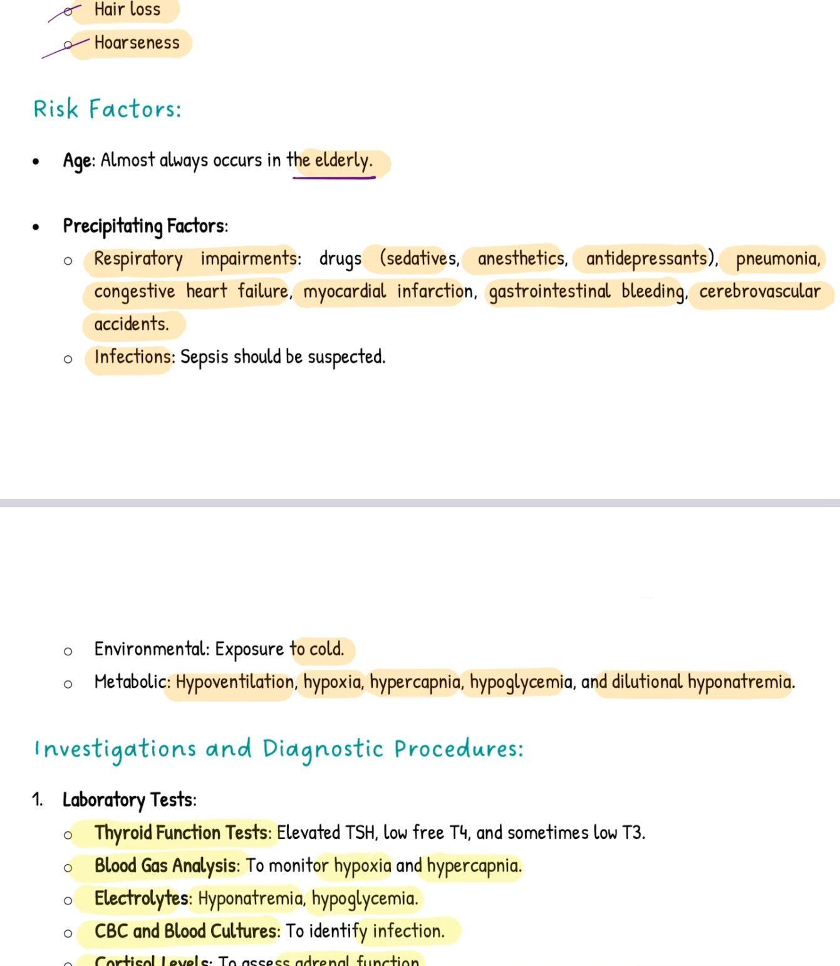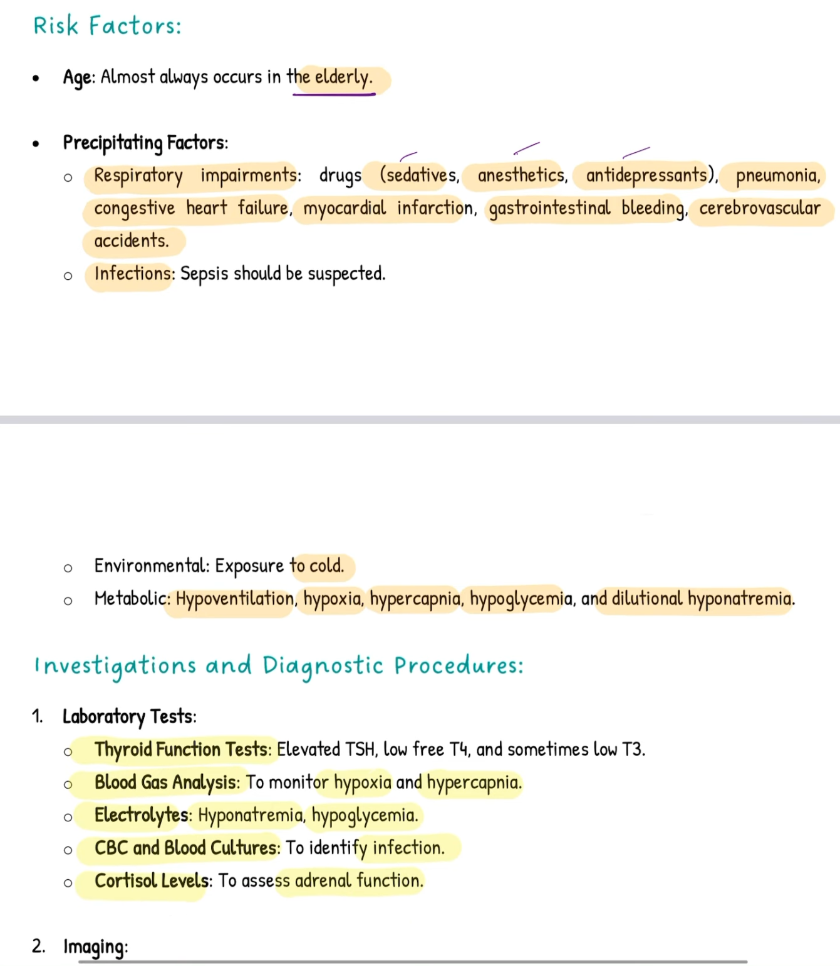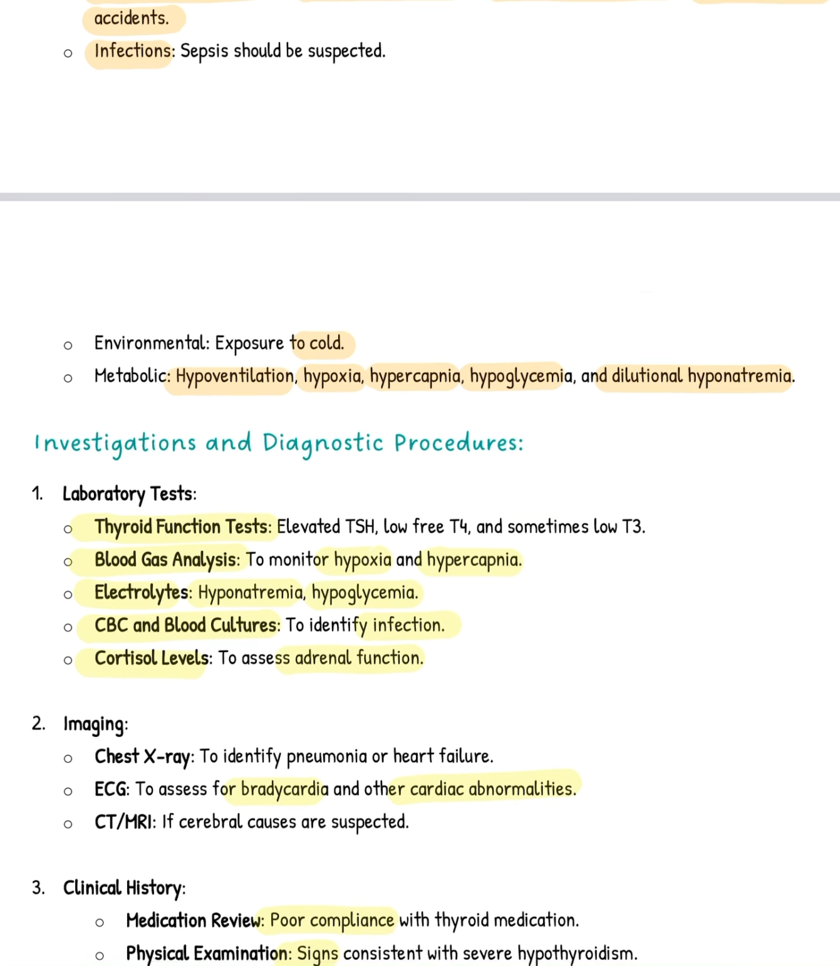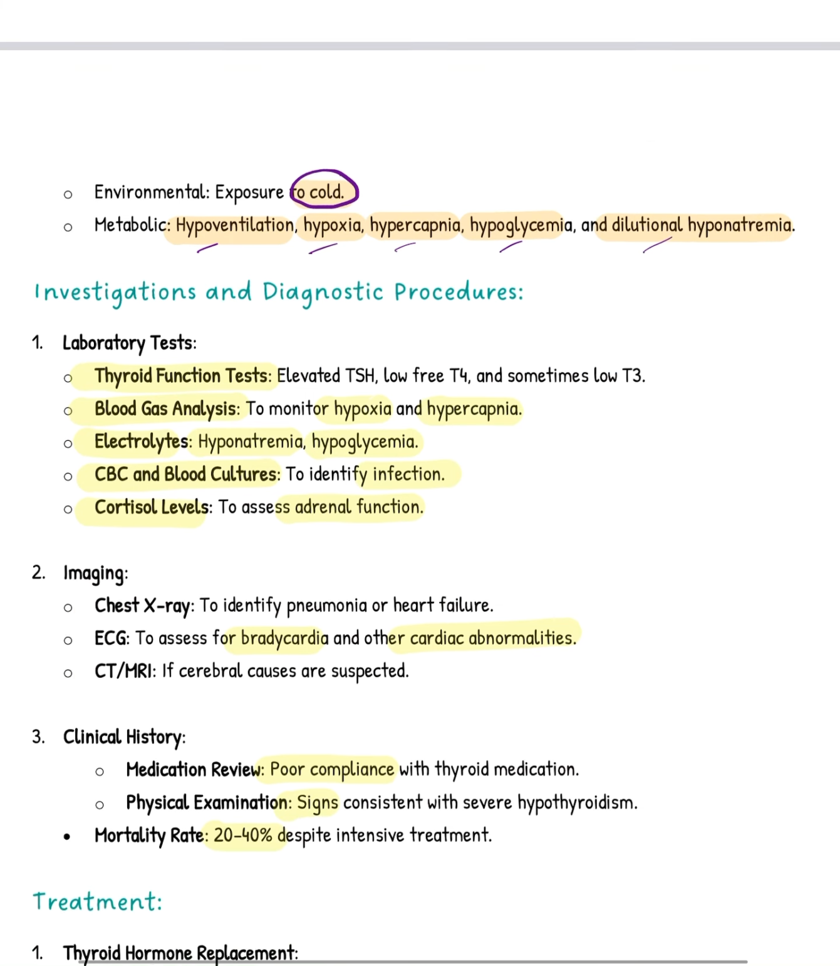So commonly respiratory impairments or any drugs like sedatives, anesthetics, antidepressants, or any infections like pneumonia or UTI, or any cardiac disorders like congestive heart failure or MI, gastrointestinal bleeding, or a stroke. Sepsis should be suspected whenever the patient comes with a history of fever. Environmental, like exposure to cold, can be a precipitating factor. Metabolic, like hypoventilation, hypoxia, hypercapnia, hypoglycemia, and dilutional hyponatremia.